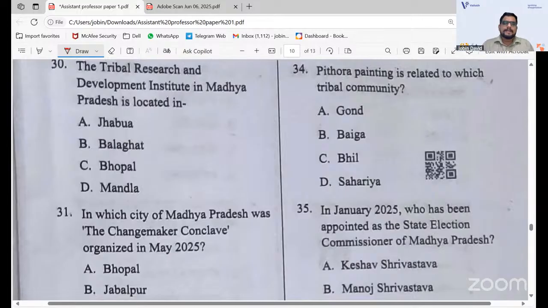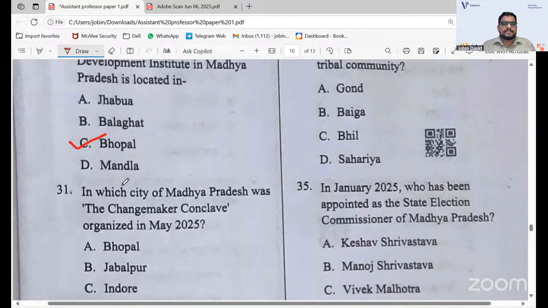Yes, thank you. The 30th one: the Tribal Research and Development Institute in Madhya Pradesh is located in, a very easy one. Most of the main institutes in Madhya Pradesh are located in Bhopal, not everything, but most of them. The answer goes with Bhopal. The options were C, Jabua, Balaghat, and Mandla. Mandla is a very important district, but the Tribal Research and Development Institute in Madhya Pradesh is in Bhopal.